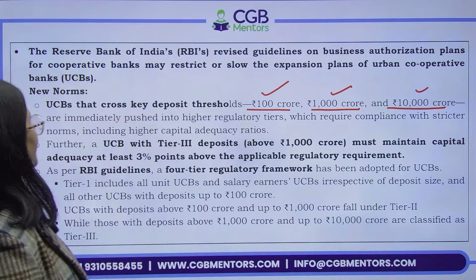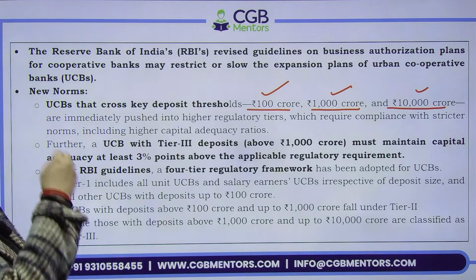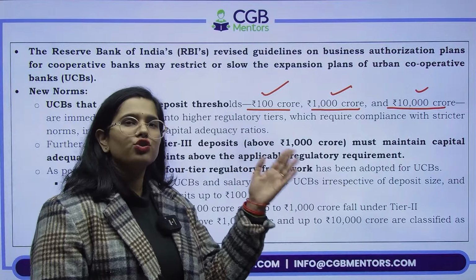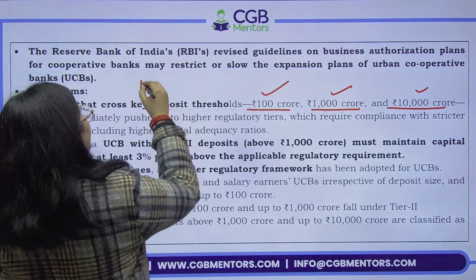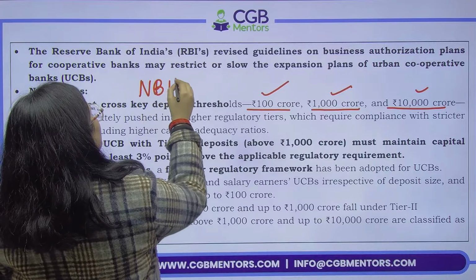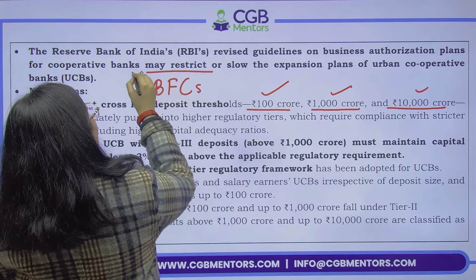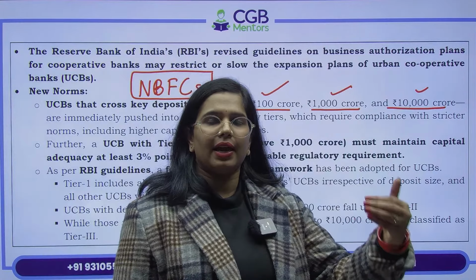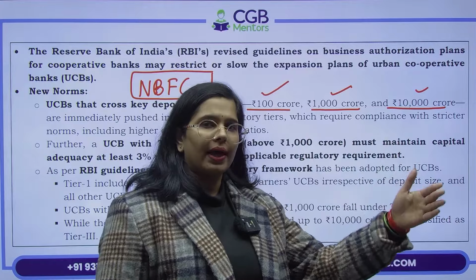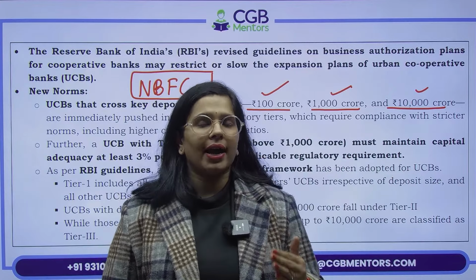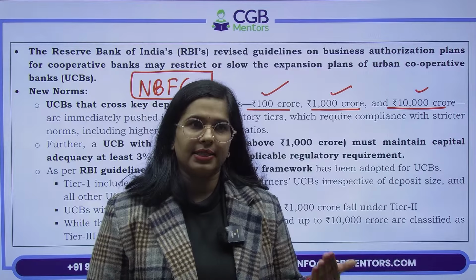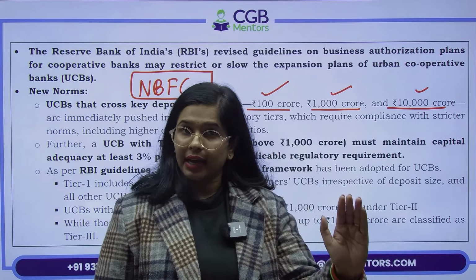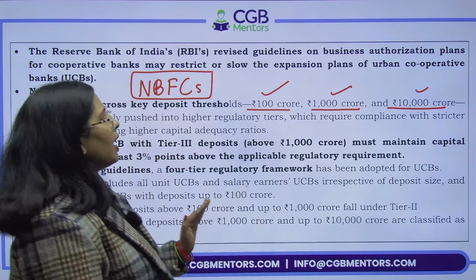ठीक है, चलिए. So yes, 100 crores, 1000 crore and 10,000 crore. Now as soon as I mention these limits, you should also remember the NBFC's regulation. NBFC का regulation याद है आपको? Base layer, middle layer, upper layer, right? And then top layer. So that is also somewhere divided on the basis of deposit size. ठीक है, कहीं ना कहीं उसमें भी deposit size का एक role है. I'm not saying entirely, but it is there. So that's what RBI is doing.